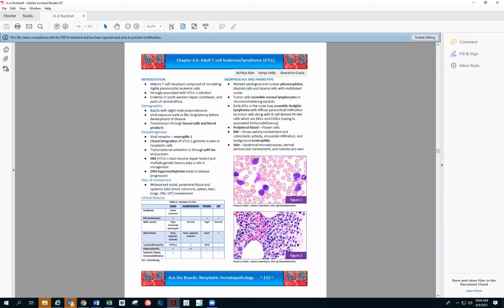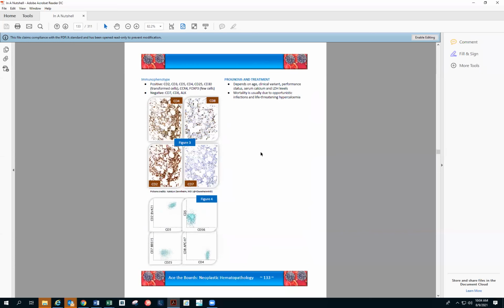So that's that. And then for the immunophenotype of ATLL, remember that it is CD4 and CD25, CD30. These are the markers for ATLL. It will have T cell markers 2, 3, 5. And the other one is FOXP3, which can be remembered for ATLL as well. We quickly saw in our big chart of immunophenotype that it will be CD25 and FOXP3. So this is something that you have to remember. CD4, CD25, CD30, and FOXP3. Negative for 7, negative for 8, and negative for ALK.